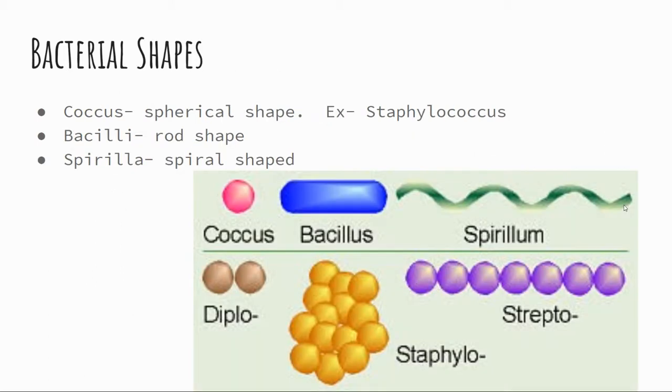All right, so bacterial shapes. You have coccus, which are spherical shapes. An example of this is staphylococcus or staph. You have bacilli, which are rod shaped, and spirilla, which are spiral shaped.